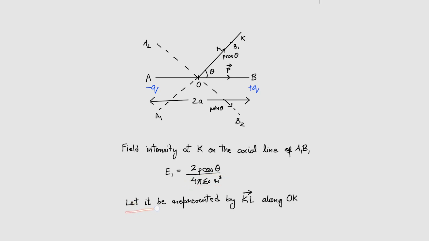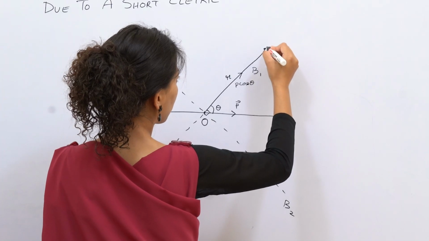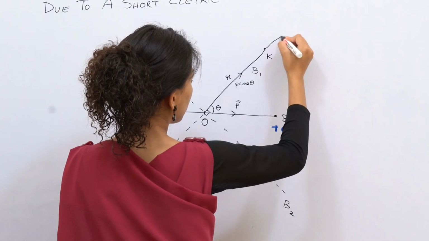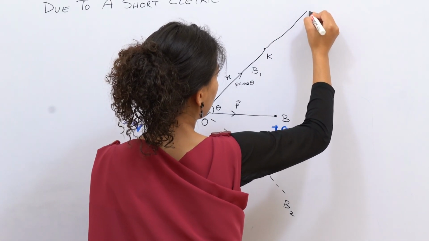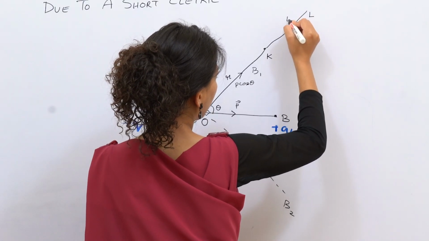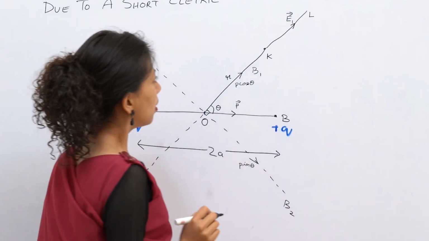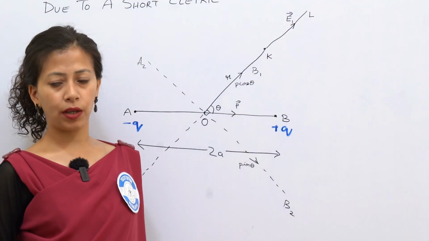And its direction is represented along the direction KL. This electric field is in this direction, away. Alright, let me name this point L. So this is my direction of E1. Okay? So that is the direction of E1.